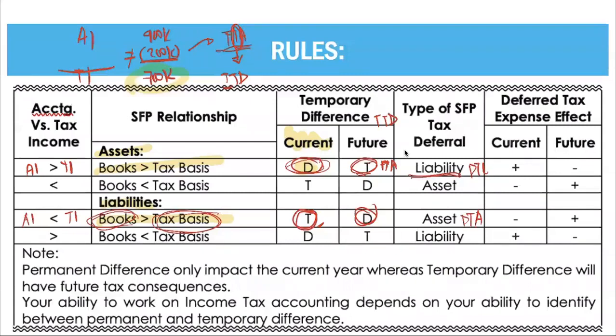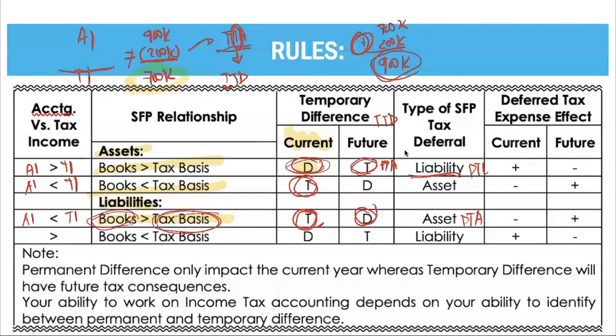Let's look into your books. It's lesser than your tax basis. For your asset, your accounting income is lesser than your taxable income. Let's say your accounting income is 700,000, your taxable income is 900,000. To equalize them, you need to get 900,000, so you need to add 200,000. So what did you do in the current year? You add. So you tax it in the current year.